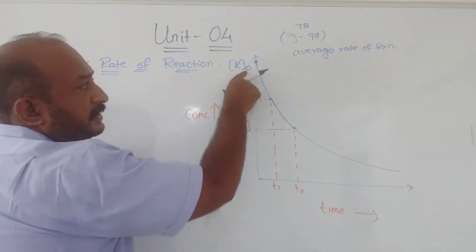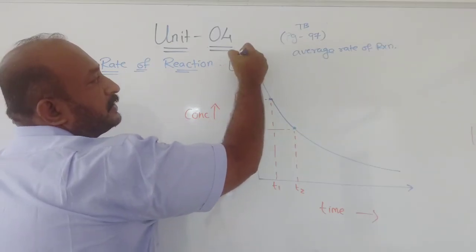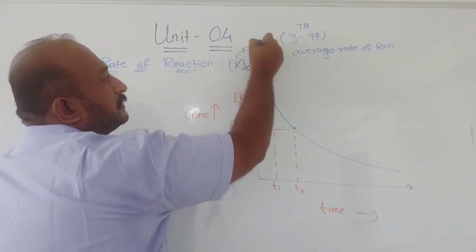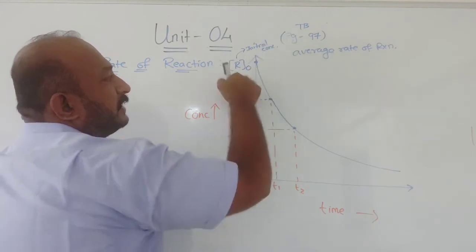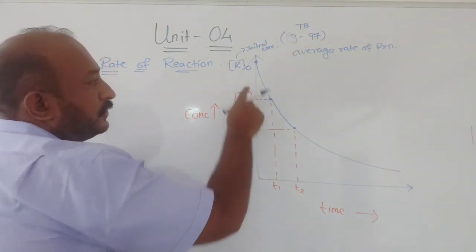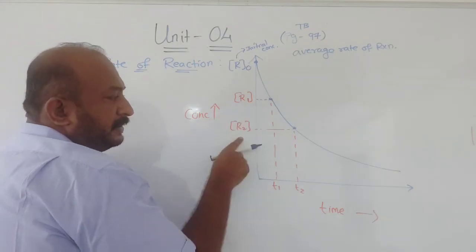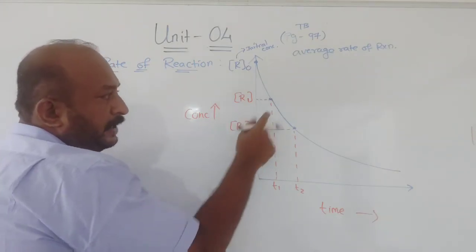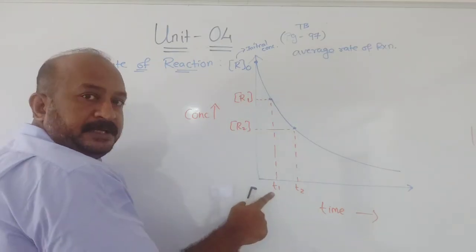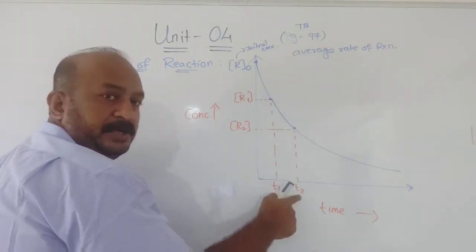Now this is the initial concentration of reactant. Suppose this is the initial concentration R1 and this is R2. At R1 the time is T1 and for R2 the time is T2.